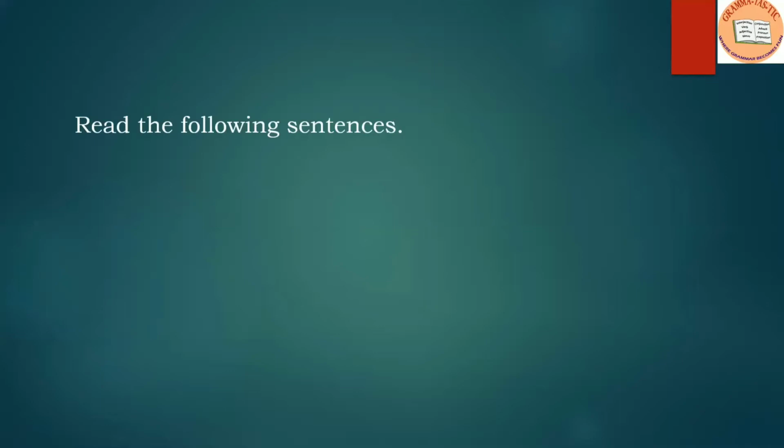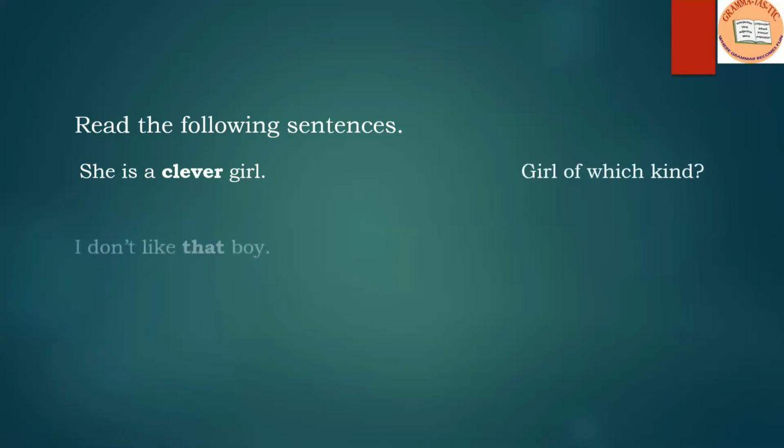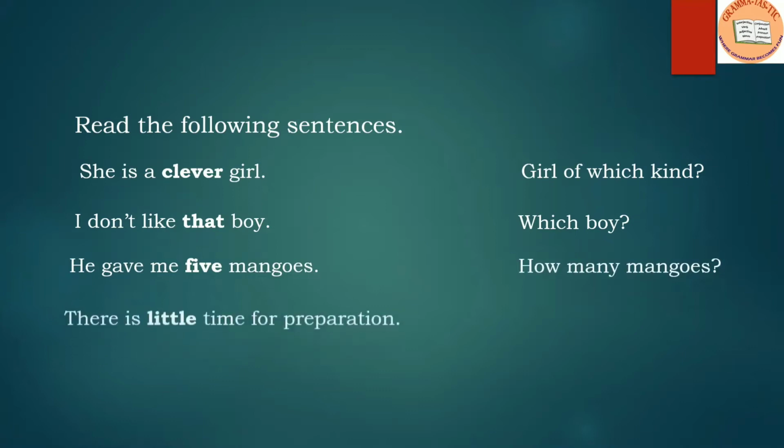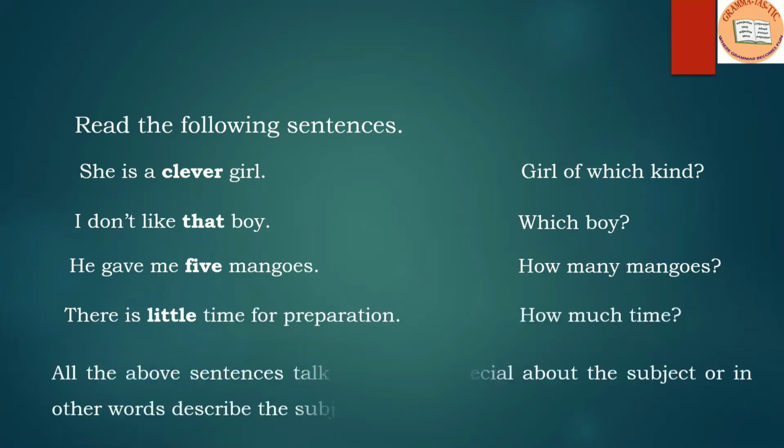Let us start by reading the following sentences. She is a clever girl. Girl of which kind? Clever. I don't like that boy. Which boy? That boy. He gave me 5 mangoes. How many mangoes? 5. There is little time for preparation. How much time? Little time.